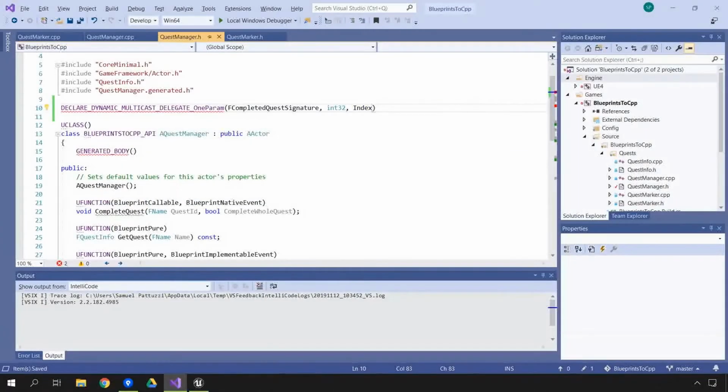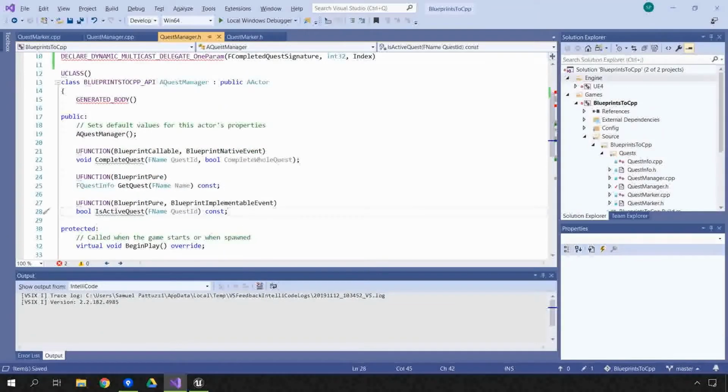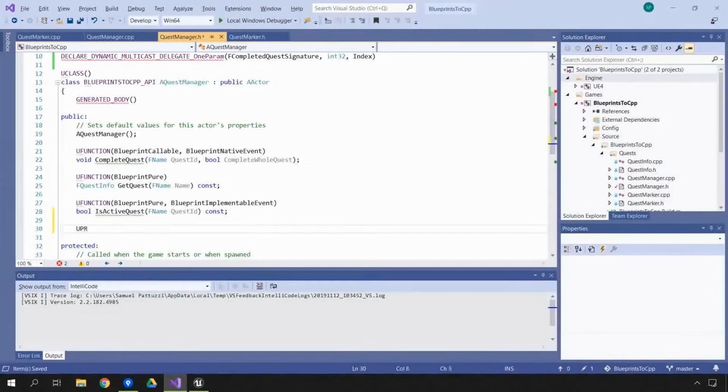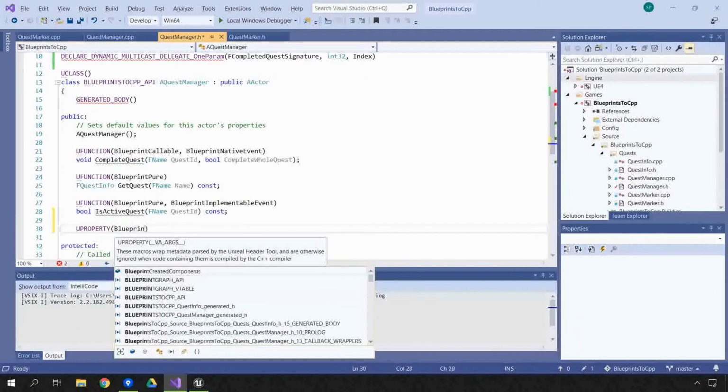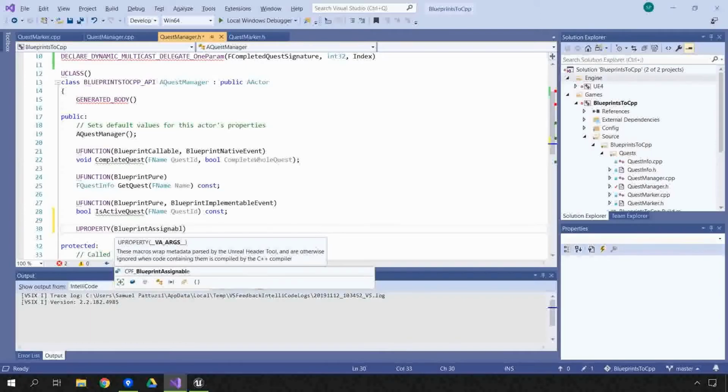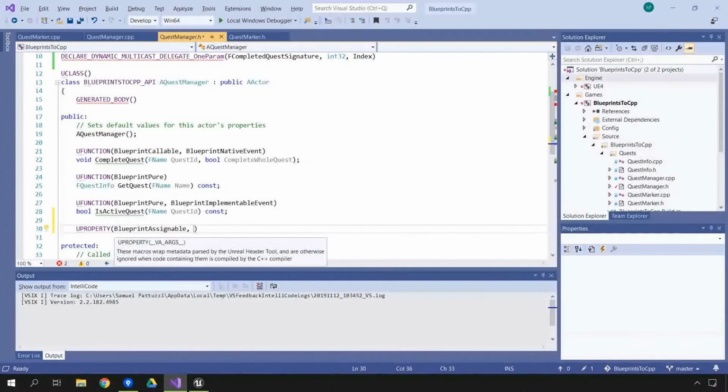So the next stage of declaring this is going to be making a public UPROPERTY. So we're going to make a UPROPERTY that is a new thing here. It's going to be BlueprintAssignable, because we don't want to overwrite the actual delegate. We want to just assign to the delegate different handlers. So that's what BlueprintAssignable allows us to do.